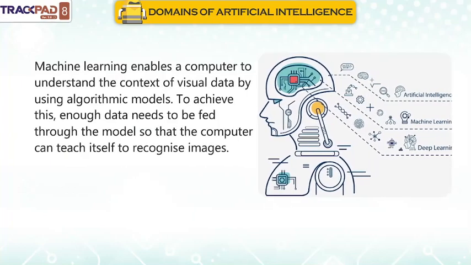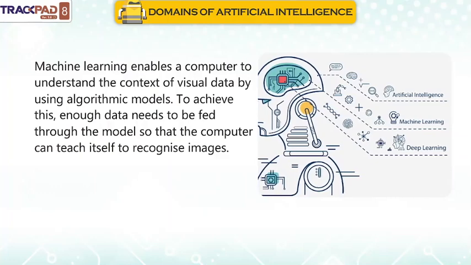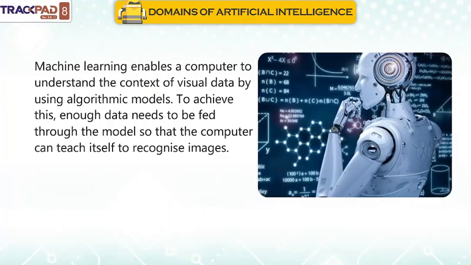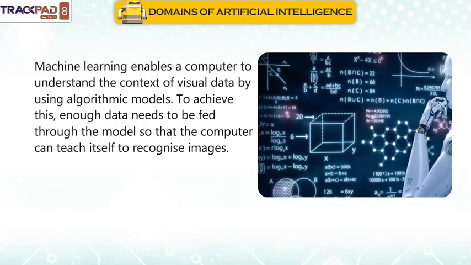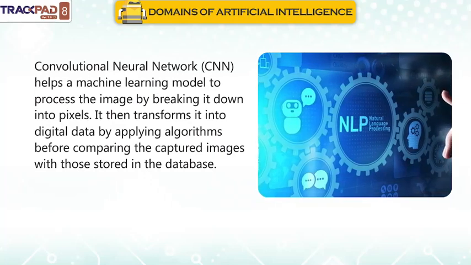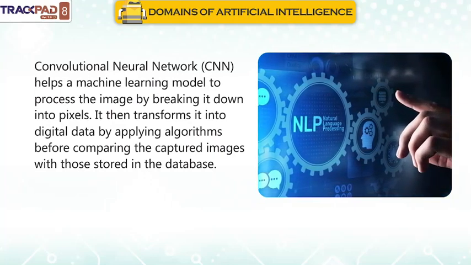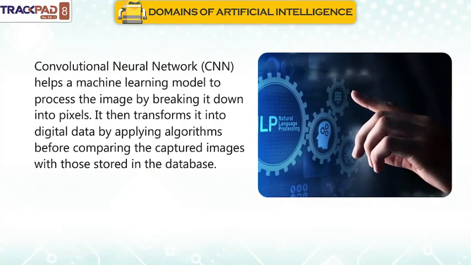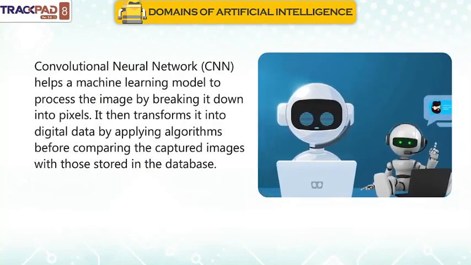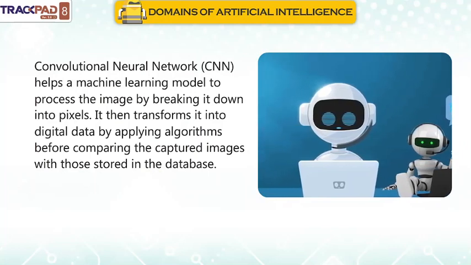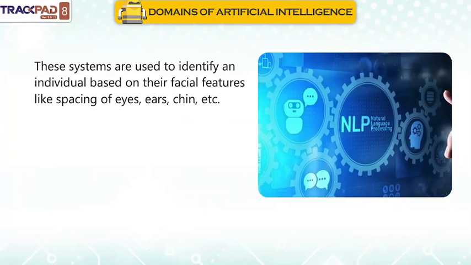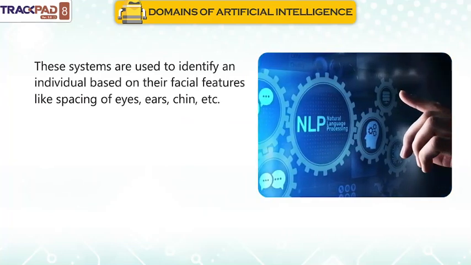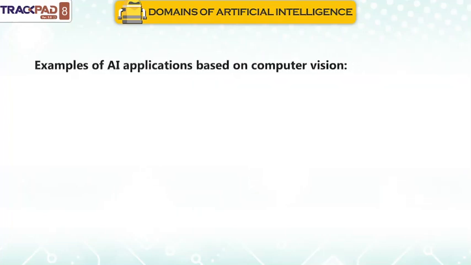Machine learning enables a computer to understand the context of visual data by using algorithmic models. To achieve this, enough data needs to be fed through the model so that the computer can teach itself to recognize images. A convolutional neural network, CNN, helps a machine learning model to process the image by breaking it down into pixels. It then transforms it into digital data by applying algorithms before comparing the captured images with those stored in the database. These systems are used to identify an individual based on their facial features like spacing of eyes, ears, chin, etc.